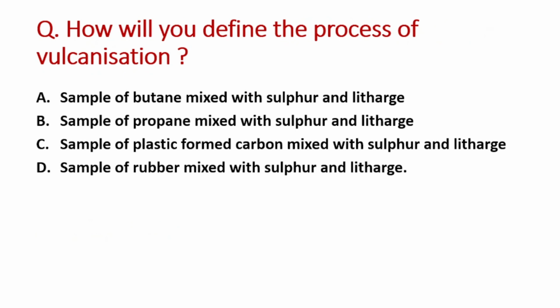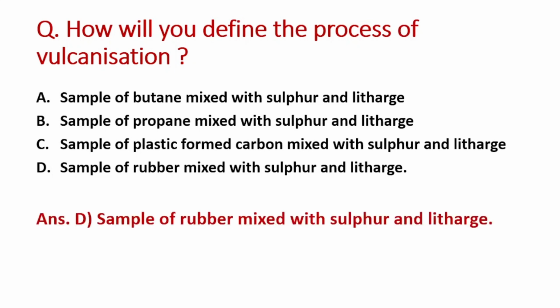Next question is, how will you define the process of vulcanization? A option is sample of butane mixed with sulfur and lithars. B option is sample of propane mixed with sulfur and lithars. C option is sample of plastic formed carbon mixed with sulfur and lithars. And D option is sample of rubber mixed with sulfur and lithars. So right answer is option D, that is sample of rubber mixed with sulfur and lithars is known as the process of vulcanization.